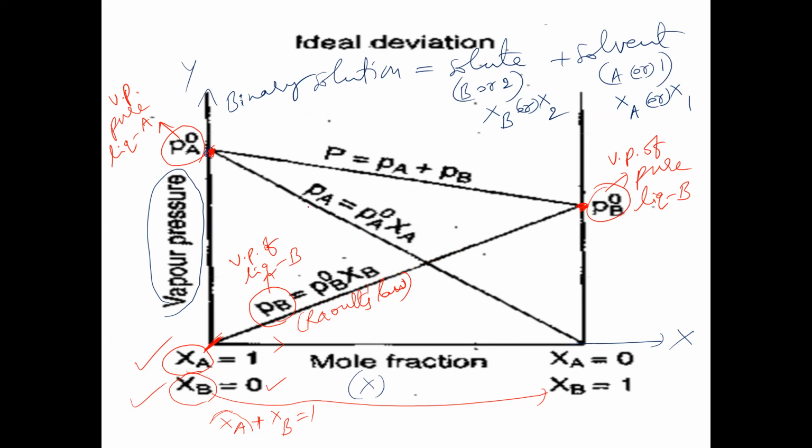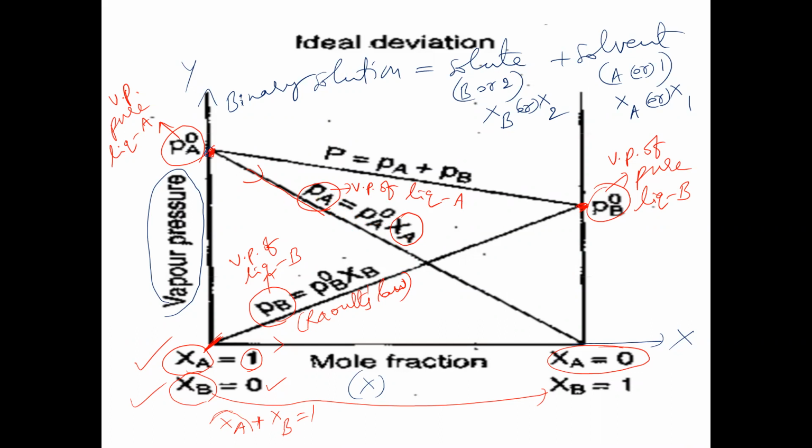And at the same time, when going from left to right, initially XA is 1, finally XA is 0. That means the mole fraction of A is decreasing. When mole fraction of A is decreasing, PA will be decreasing. PA means the vapor pressure of liquid A. Vapor pressure of liquid A slowly decreases because the mole fraction of A decreases. So the vapor pressure of liquid A according to Raoult's law is PA naught into XA.